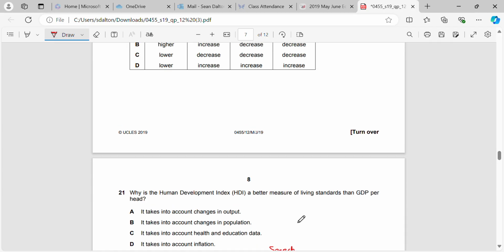Question 21. Why is the HDI a better measure of living standards than GDP per head? Okay, so again, this question is so similar to other ones. HDI accounts for real GDP per head, the average years of education, and it takes healthcare factors into consideration as well. Does not account for changes in population, does not account for output, that is just GDP, and it does not account for inflation.